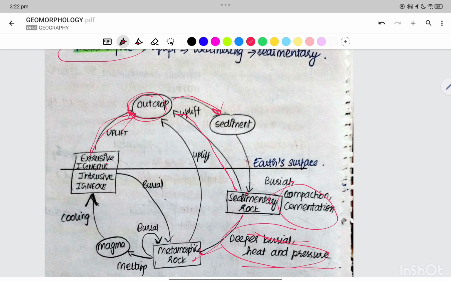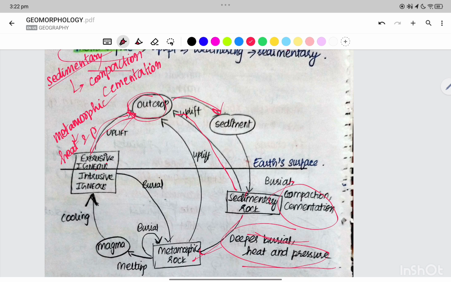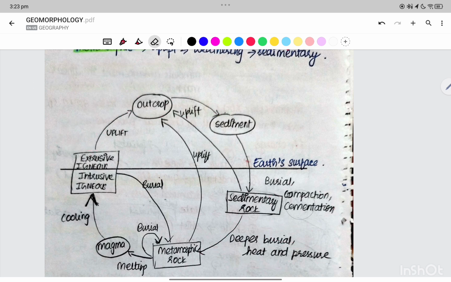Sedimentary rock can become metamorphic rock due to deep burial, heat and pressure. In sedimentary rock we have compaction and cementation, and in metamorphic rock we have heat and pressure. So sedimentary rock has compaction and cementation, whereas metamorphic rock has heat, burial, and pressure. Sedimentary rocks and then the metamorphic rocks.